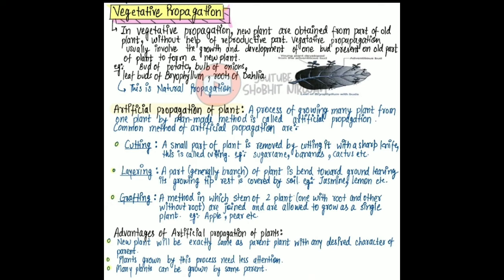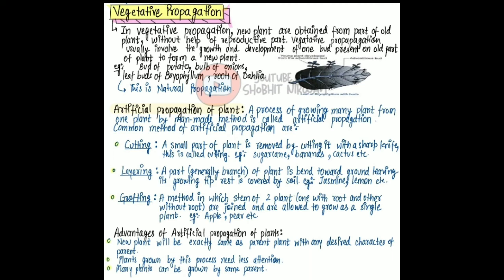Next method is layering. A part, generally a branch of the plant, is bent towards ground level and its growing tip is covered by soil. Example, jasmine and lemon. Next method is grafting, a method in which stems of two plants, one with root and the other without root, are joined and allowed to grow as a single plant. Example, apple and pear, etc.